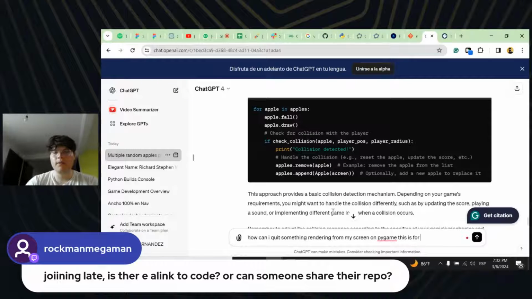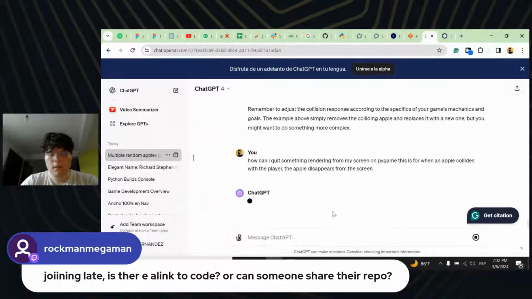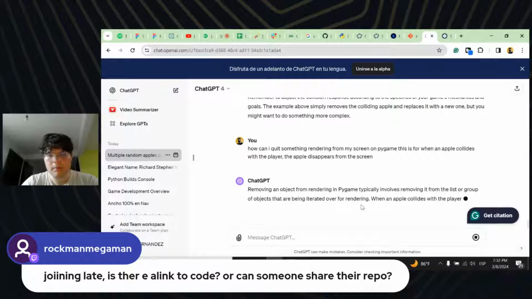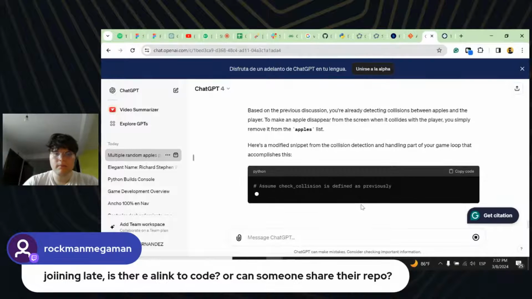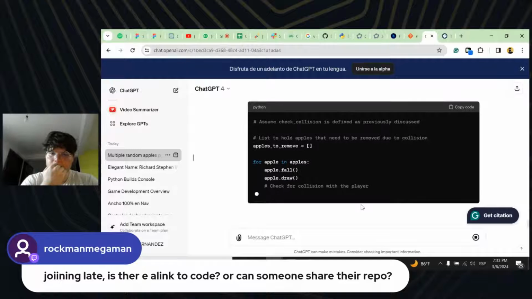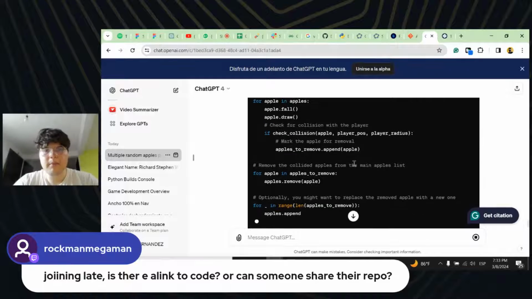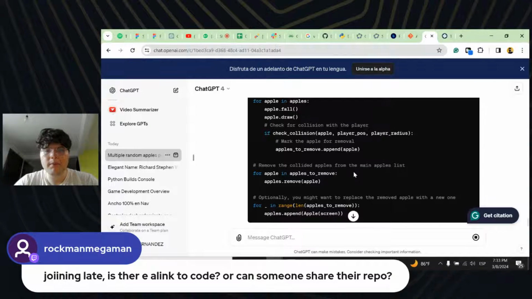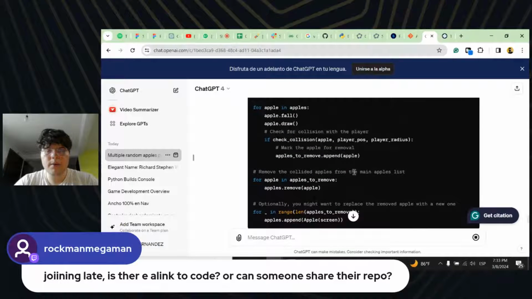This is for when an apple collides with the player, the apple disappears from the screen. When the apple collides with the player, you want to remove that apple from the list. Apples to remove, and apple to remove collided apples from the main apples one. Okay.